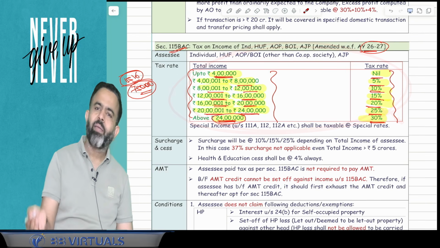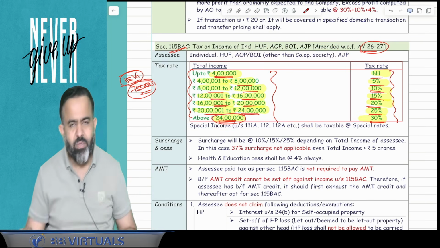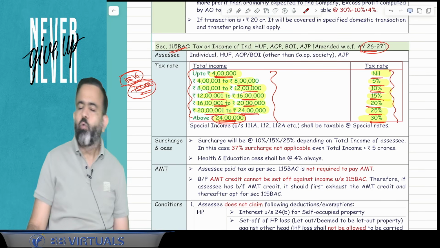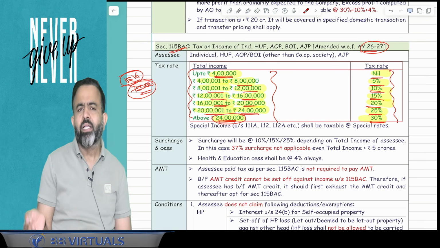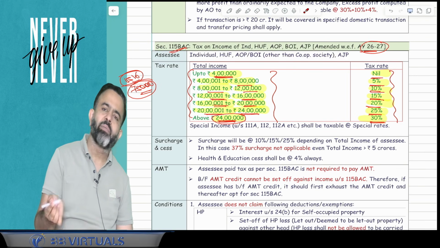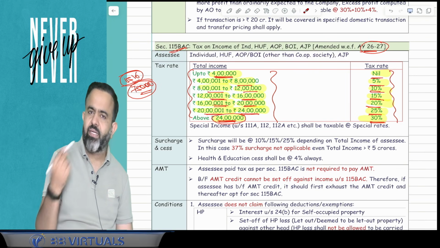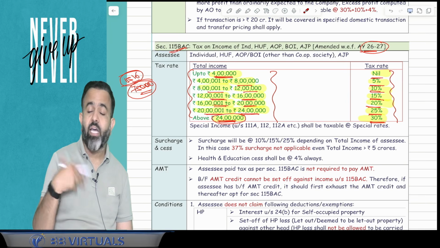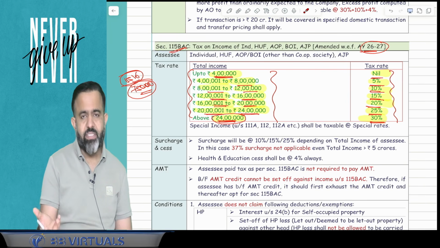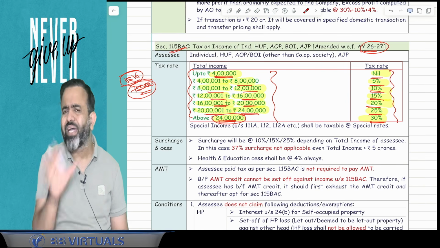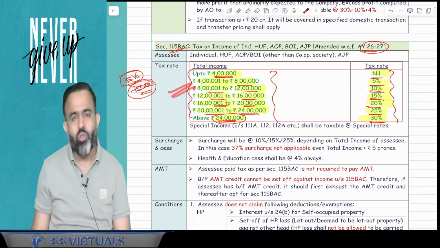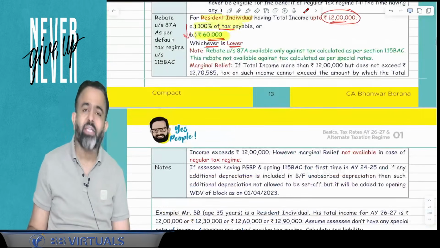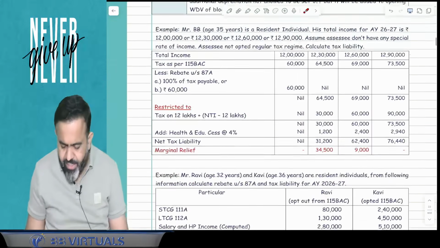Suppose long-term capital gain 112A is taxable at the rate 12.5%, long-term capital gain 112 and 112A both are taxable at 12.5%. Short-term capital gain 111A is taxable at the rate 20%. Winning income is taxable at the rate 30%. Like that, carbon credit income is taxable at the rate 10%. Guys, these are all special rates of income. So against this special rates of income tax, this rebate under section 87A is not available in case of the new taxation regime.